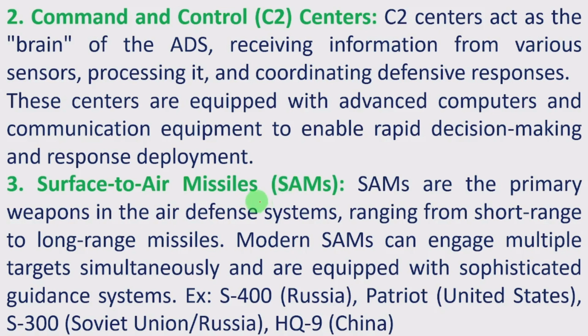The third one, surface to air missiles, SAMs. SAMs are the primary weapons in air defense systems, ranging from short range to long range missiles. Modern SAMs can engage multiple targets simultaneously and are equipped with sophisticated guidance systems. Examples: S-400 of Russia, Patriot of the United States, S-300 of the Soviet Union and Russia, HQ-9 of China. These are the modern SAMs.